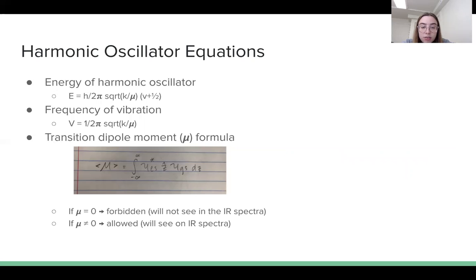Next, we have the harmonic oscillator model equations. These are equations for diatomic molecules, so they don't directly apply to methane since it's not a diatomic molecule. However, we can still use them to approximate the energy of the stretches within non-diatomic molecules like methane because they use similar types of equations. So we have the energy equation, the equation for frequency of vibration, and the transition dipole moment formula, which tells us whether the transition will show up on the IR spectra or not.